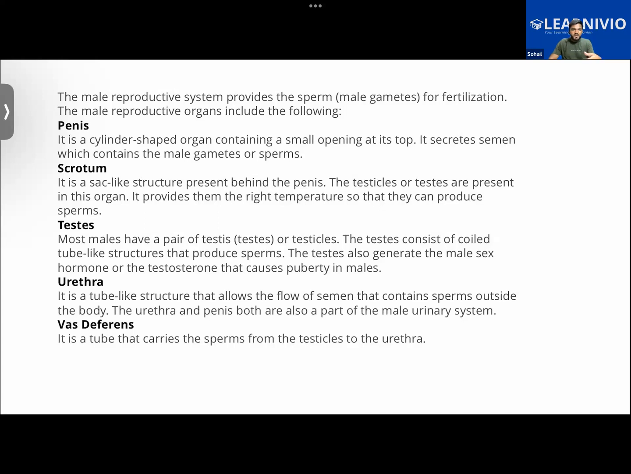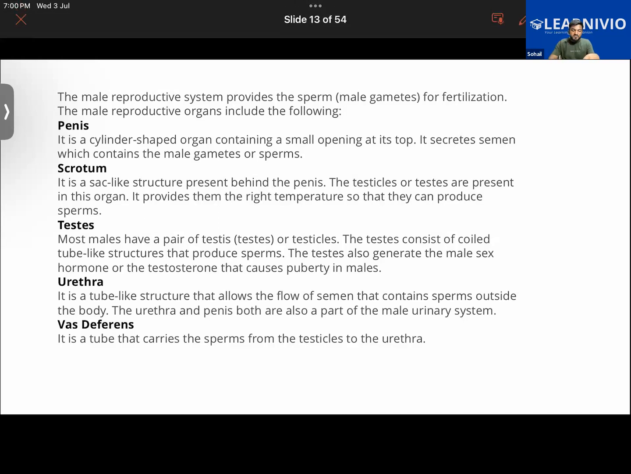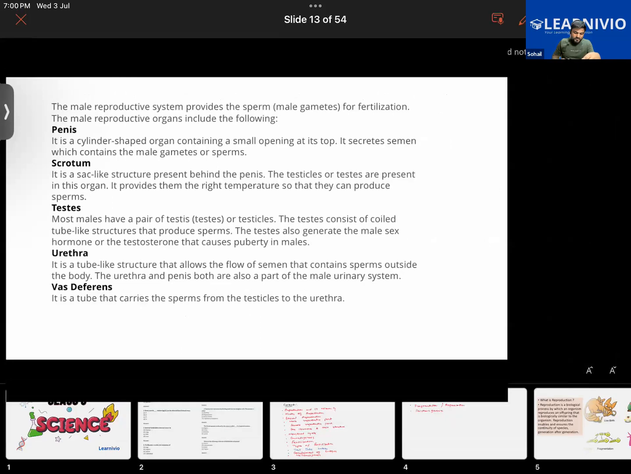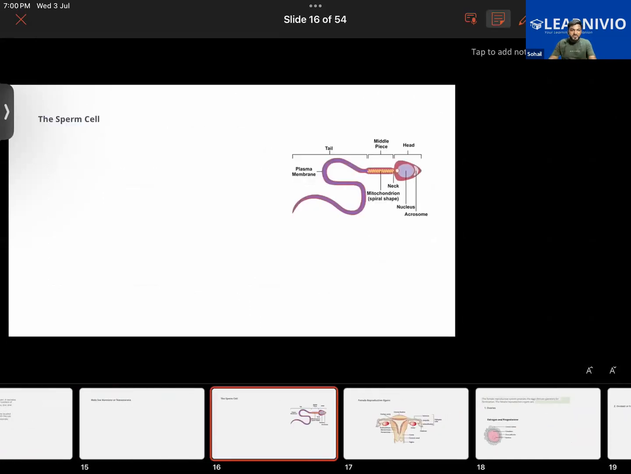Normally it would contain sperm, but apart from that, it will contain water also. There would be some mucus in it also, right? Some of the nutrients will also be found in it, because for the movement of this sperm, it will require a liquid medium and it will require some nutrition. So all of that will be present in the semen. Okay, now.